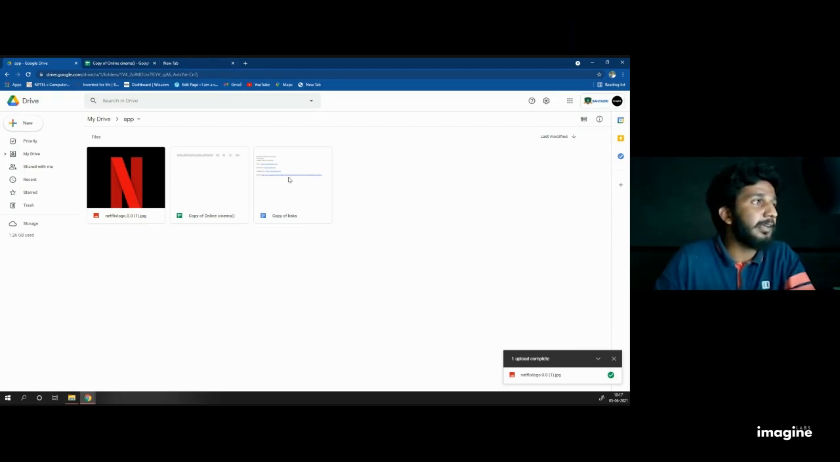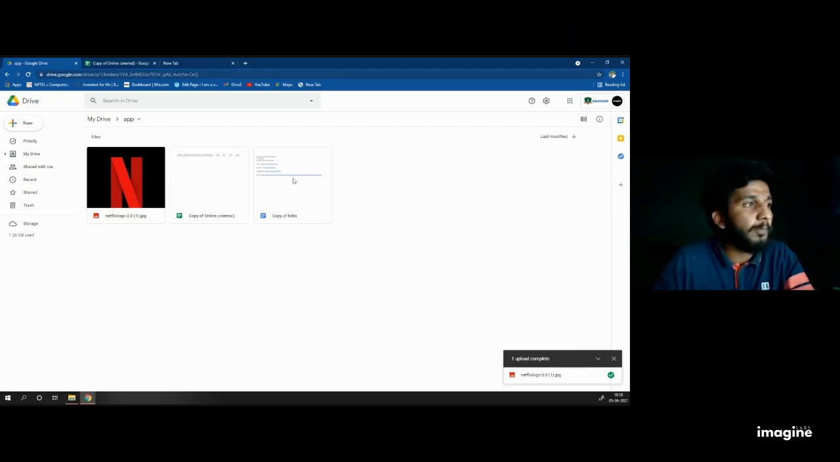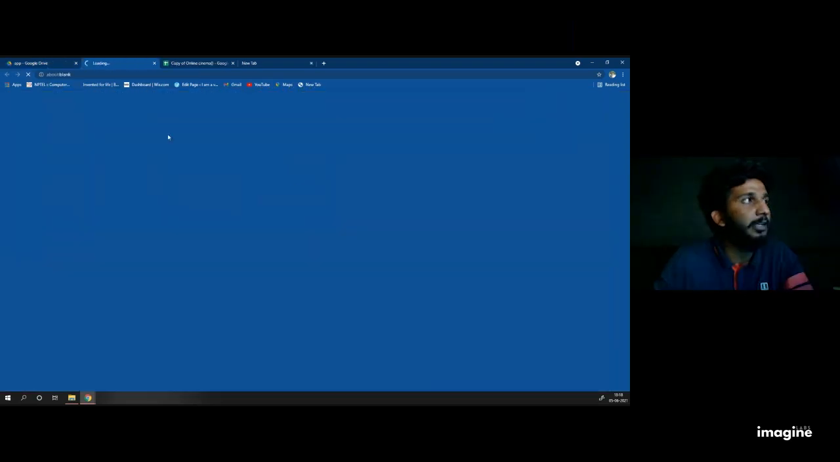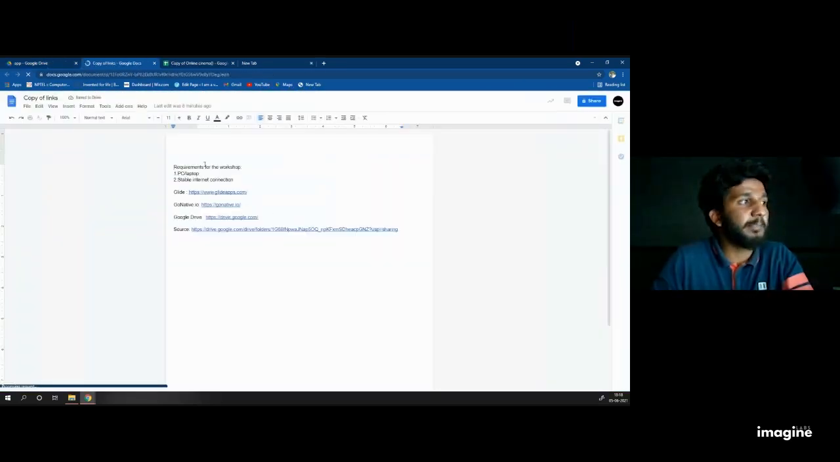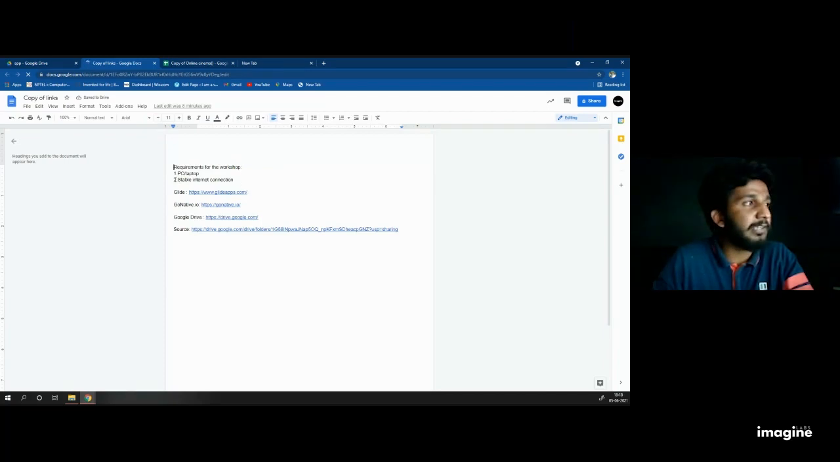Then after that, open copy of link. Double click, and it will automatically open this page. Here I give the link addresses for Glide, Go Native, Google Drive, and Source. Don't worry about this Google part. It is completed because we're done with this one. Now you want to click on Glide.